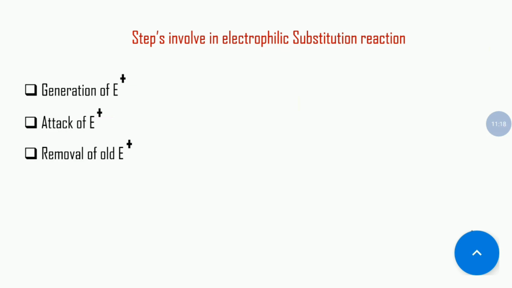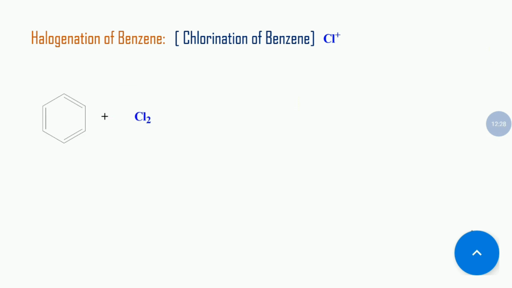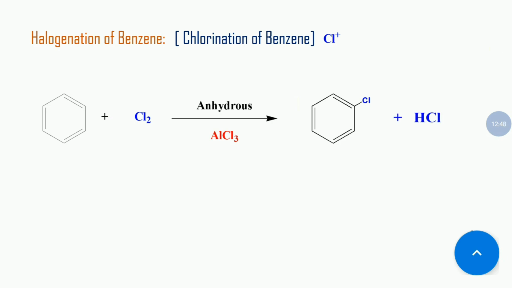So today we are starting with the halogenation of benzene. We take the example of chlorination of benzene using chlorine electrophile. Here is our benzene, here is the chlorine atom, the reaction takes place, and after completing the chlorination of benzene, we get the product chlorobenzene, with the help of anhydrous AlCl3, and we also get a byproduct, that is HCl, hydrochloric acid.